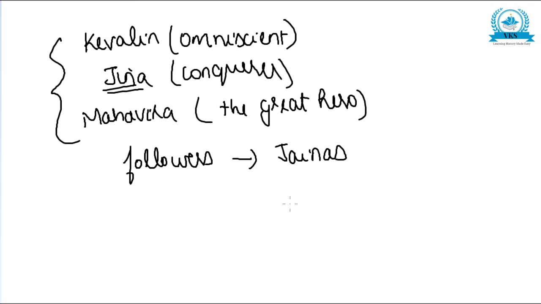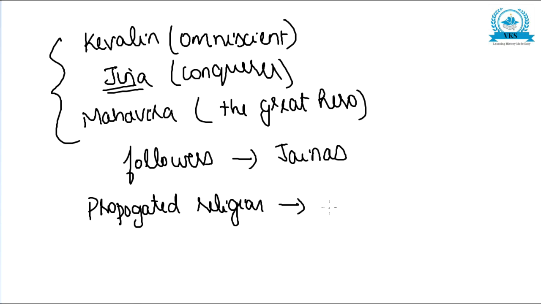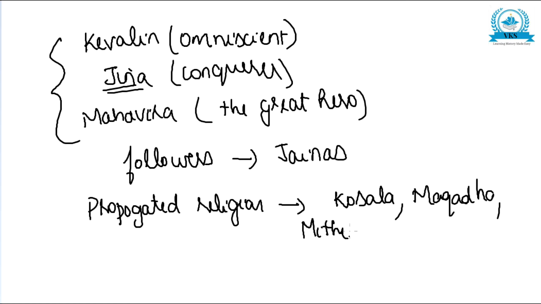He propagated his religion for 30 years, and his mission led him to different areas, that is Kosala, Magadha, Mithila, Champa, and other places.